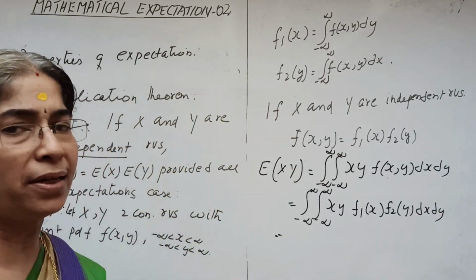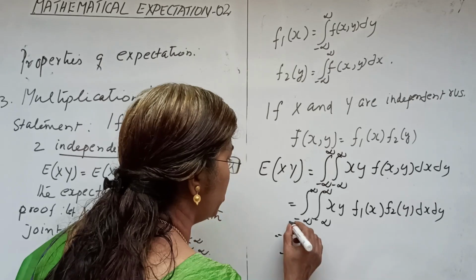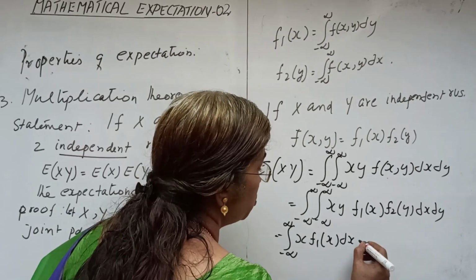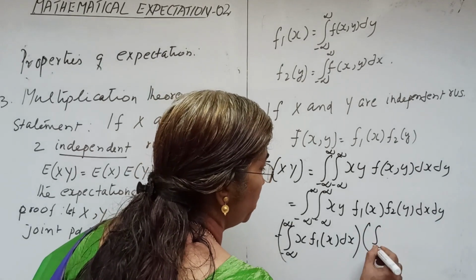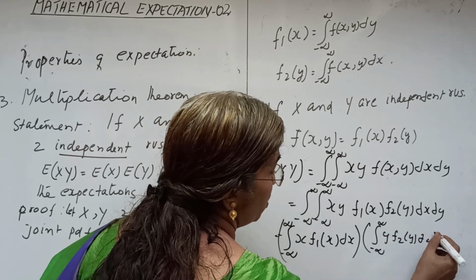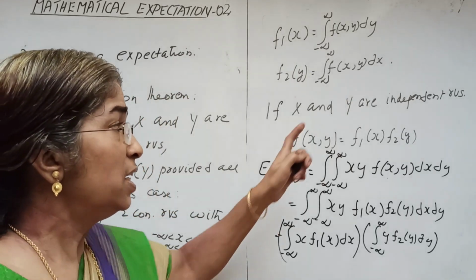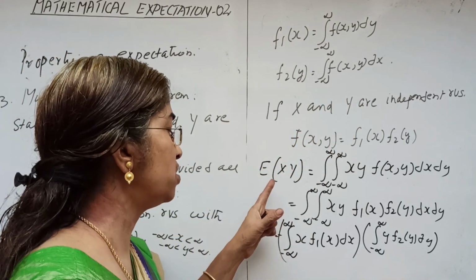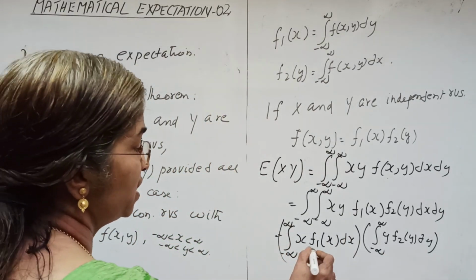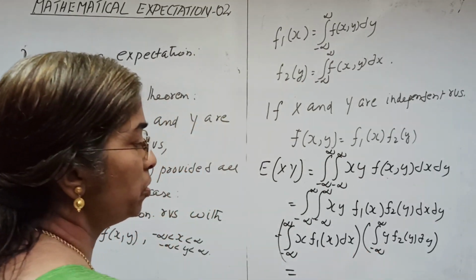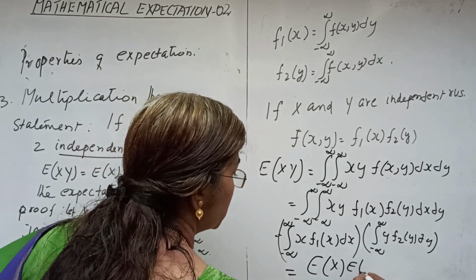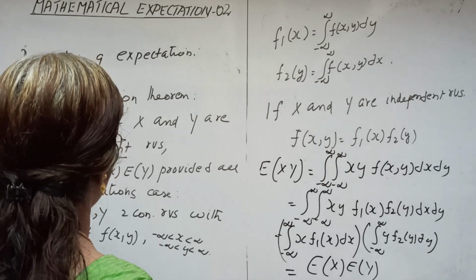So this can be written as integral minus infinity to infinity x f1 x dx into integral minus infinity to infinity y f2 y dy, whenever x and y are independent. We can write this integral as a product of the factors, and that is equal to expectation of x into expectation of y.